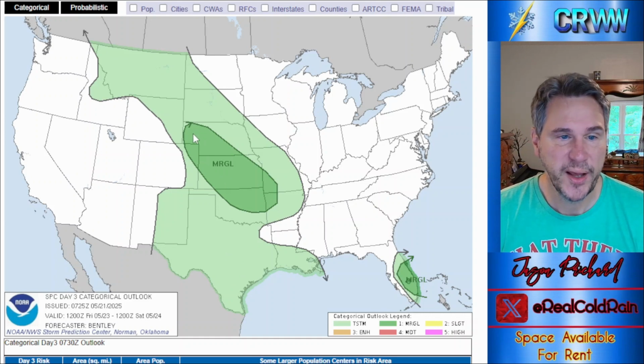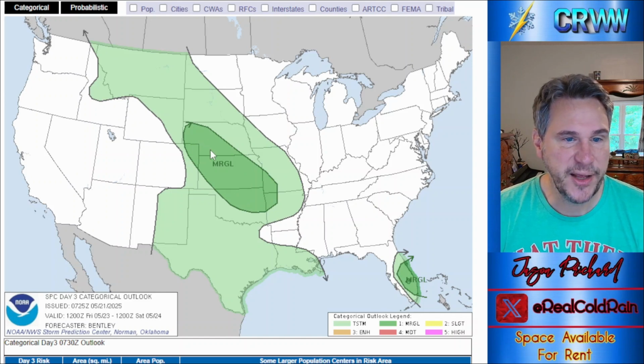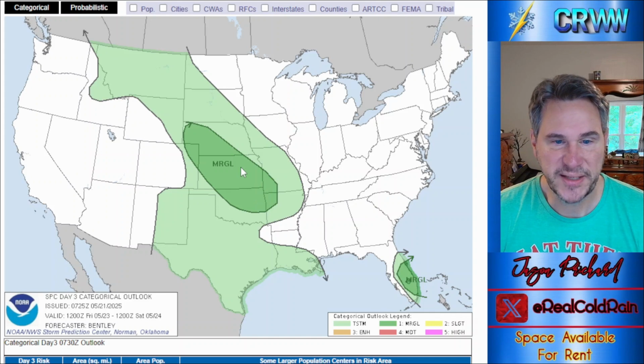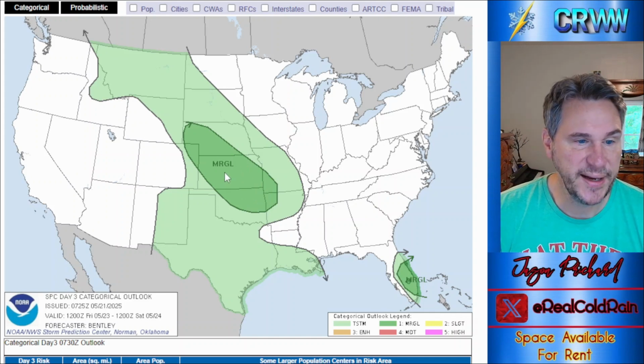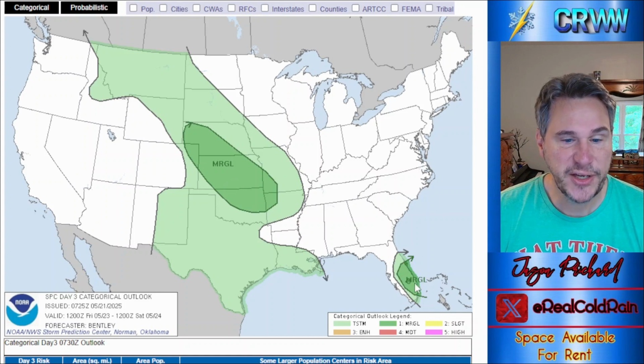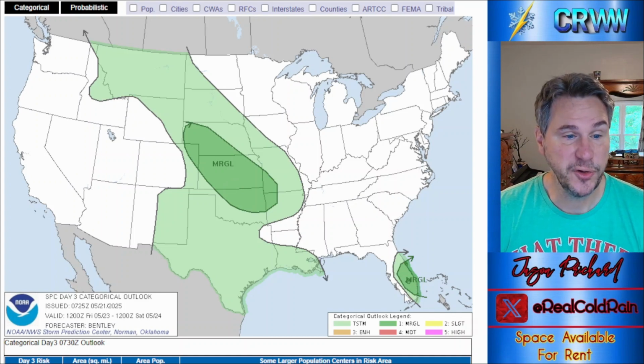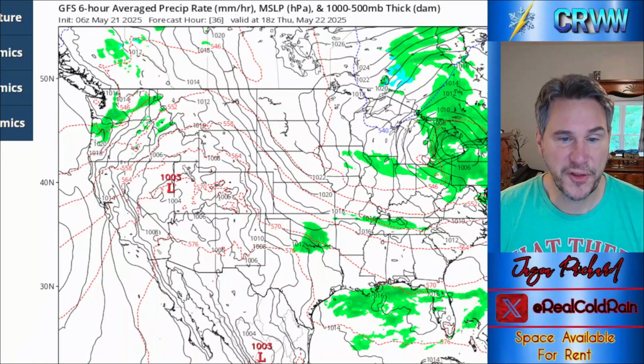But just note here from western Nebraska in through most of Kansas into northeastern Oklahoma and places like that. Potential for a severe thunderstorm or two, more isolated in nature the way it looks right now. And then, of course, eastern Florida as well as we get into Friday. So that's what we've got going on the severe weather front.